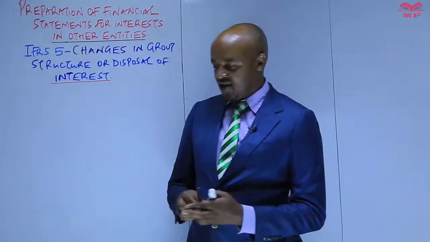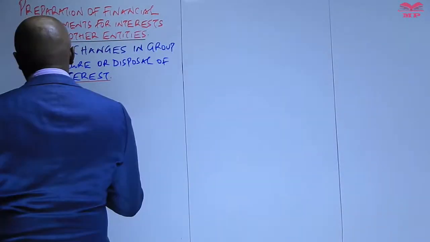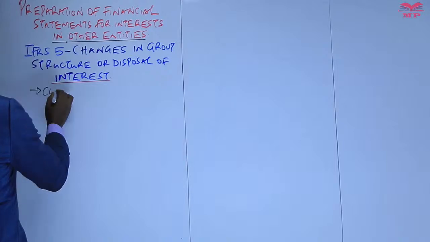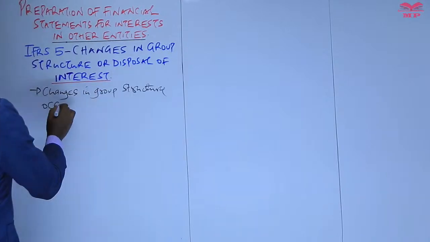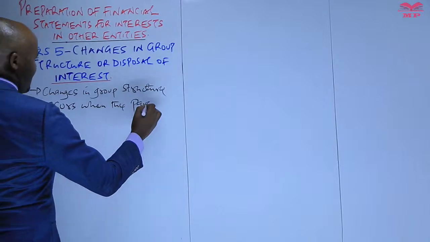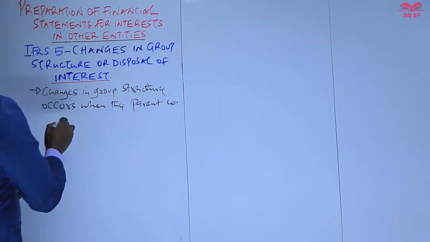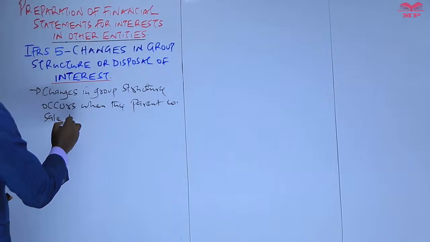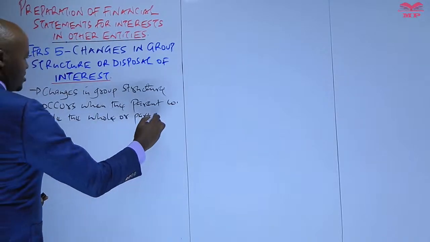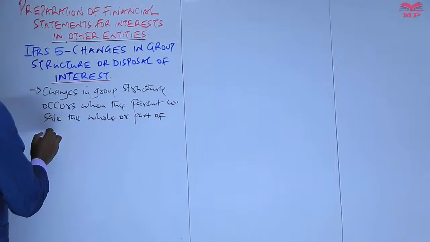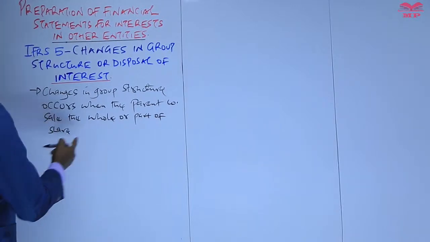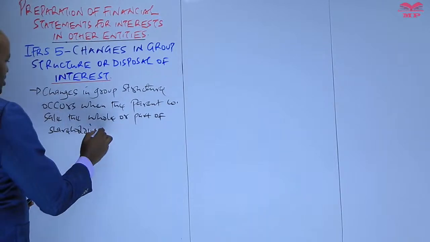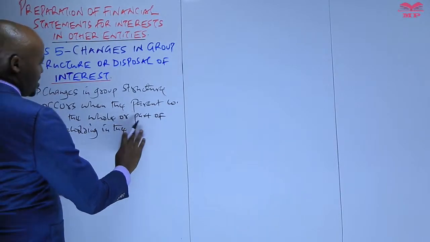But before we do that, we can have an introduction to this, and we say that changes in group structure occur when the parent company sells the whole or part of its shareholding in the subsidiary company.